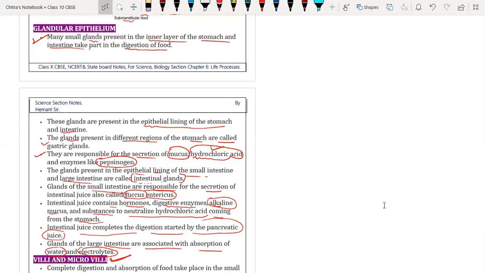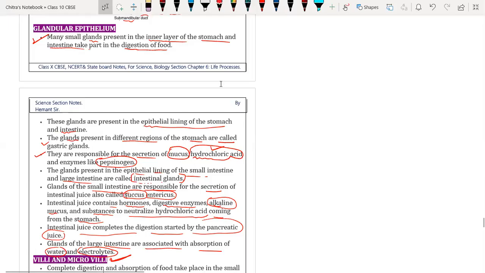Sir, can you explain again? From the intestinal part. See, intestinal juice contains different hormones and enzymes, and also an alkaline substance in the form of mucus, which helps to neutralize the acidic food coming from the stomach.